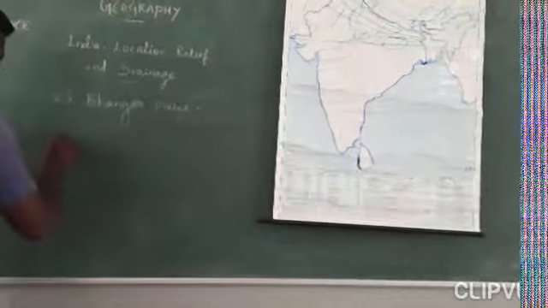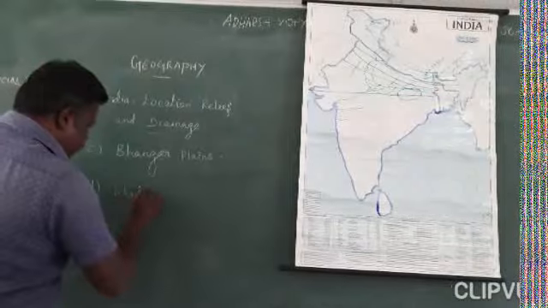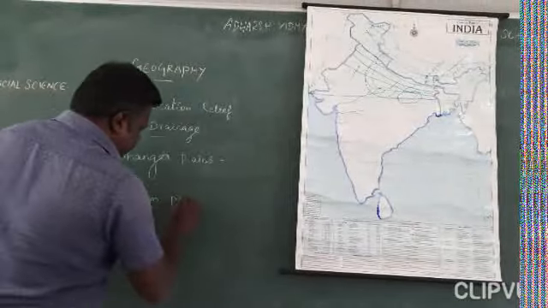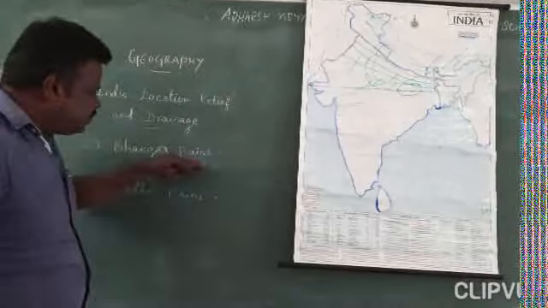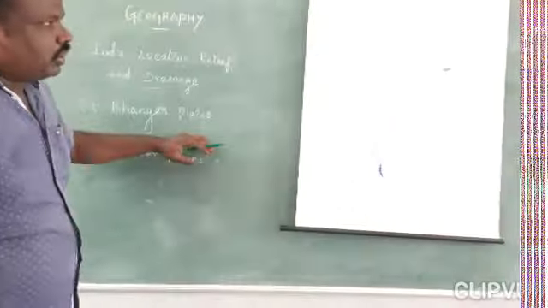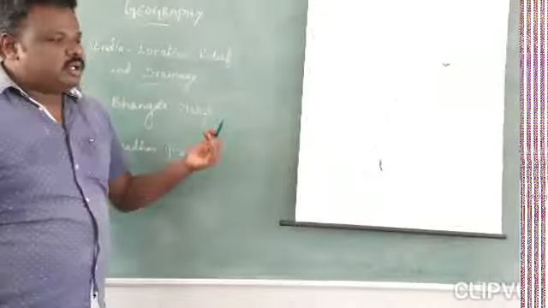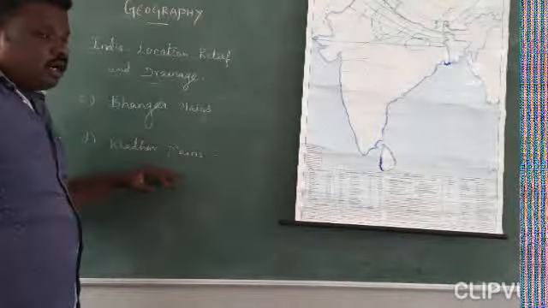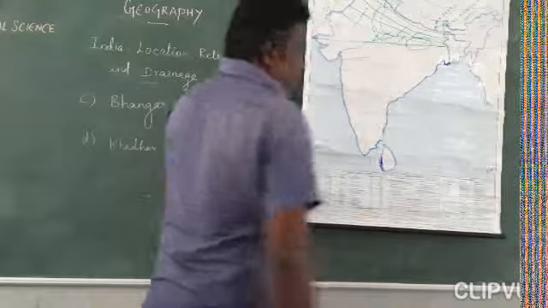Okay, next to the Bonga plain is called the Khadar plains. The Bonga plain is older alluvium. The Khadar plain is newer alluvium. Can you understand? Because every year in the rainy season, most of the rivers deposit the newer alluvium in the Khadar plain area. So next to the Bonga plain area, we call it the Khadar plain.